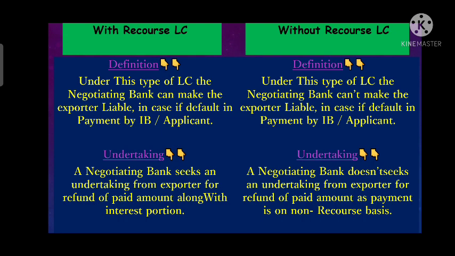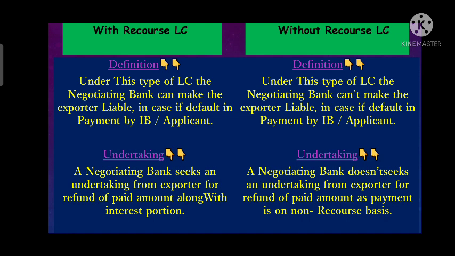Now we will differentiate with recourse LC from without recourse LC. As we know, with recourse LC is that LC where the negotiating bank can make the exporter liable if the issuing bank fails to make the payment. Means that in a recourse LC, the negotiating bank can make the exporter liable.